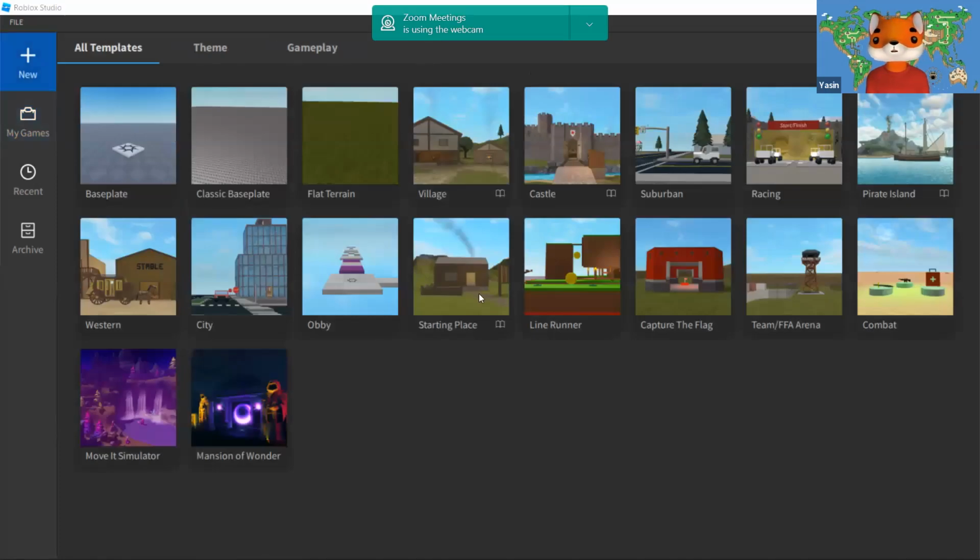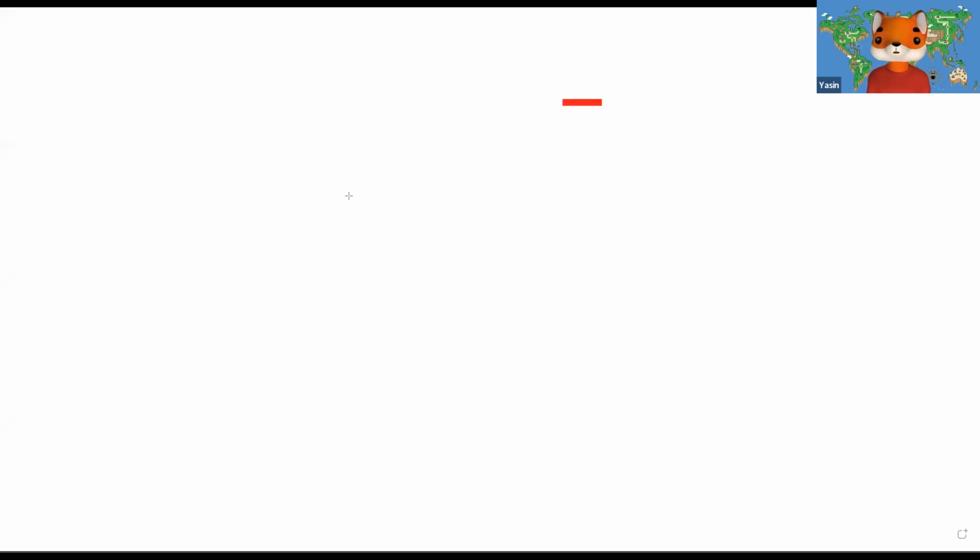We have templates now. As being a game developer, we can build almost anything that we imagine. Now, how is this thing exactly working? Roblox Studio sometimes looks complicated for some of you, but it is not really. So let's take a quick look. To make a game in Roblox, let's say this red box over here is your screen. Now let's design a simple sketch of our game.